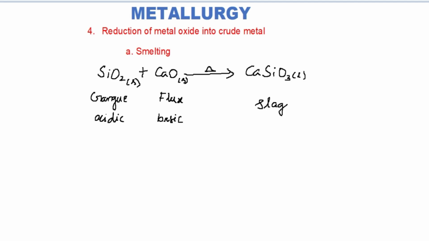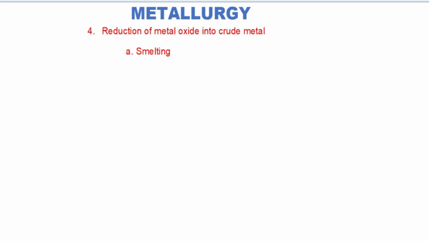In the extraction of copper from copper pyrites, ferrous oxide is formed in the roasting process. This is a basic impurity, so an acidic flux is used to form the fusible slag.